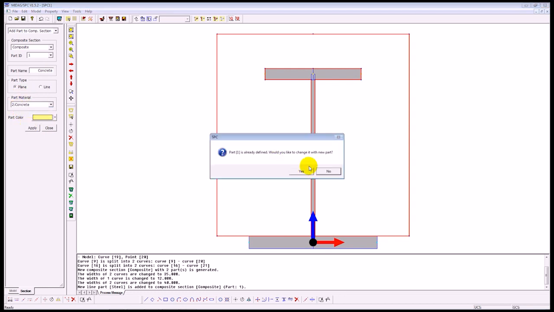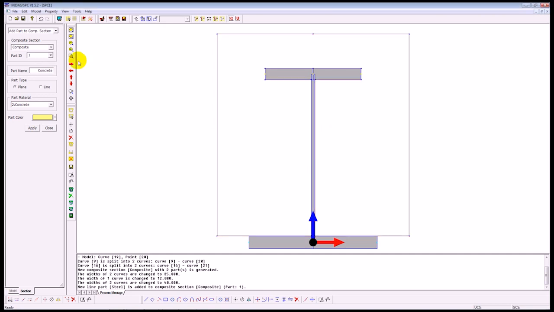By pressing apply, let me just, no, this will be part ID 2, and now let me select this again and press apply. Okay, so we have our two parts added.